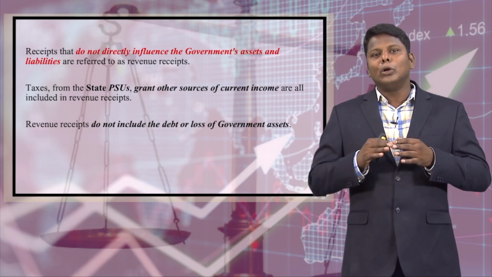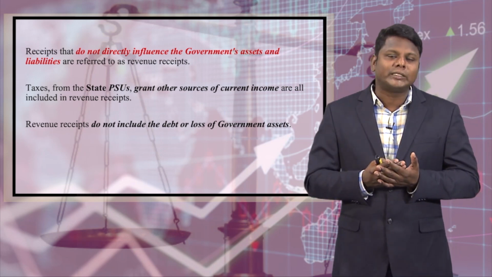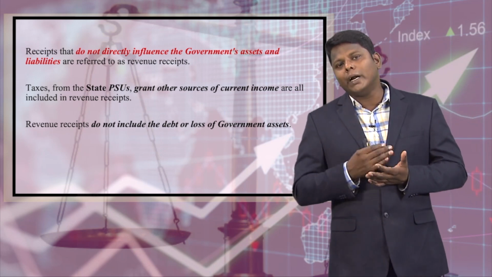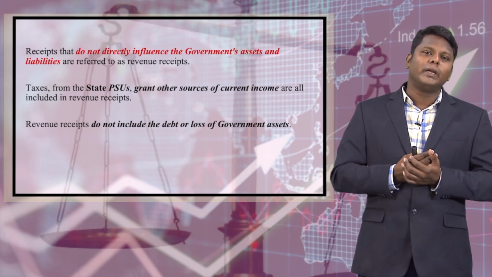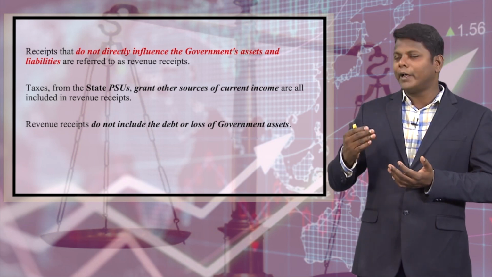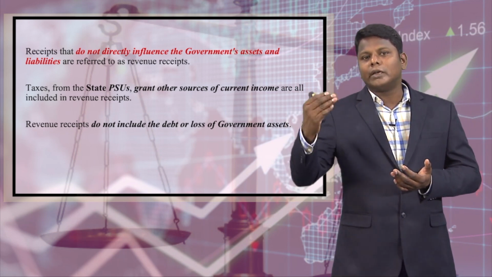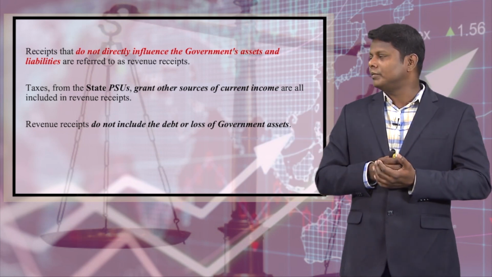There is no role for revenue receipts in government assets as well as liabilities, because government assets come under capital expenditure. Likewise, government liabilities also do not come under revenue receipts.